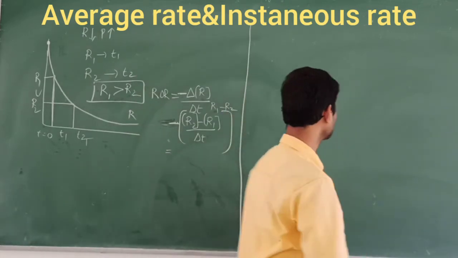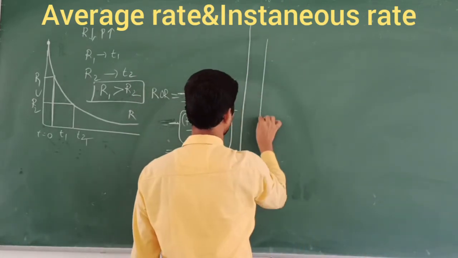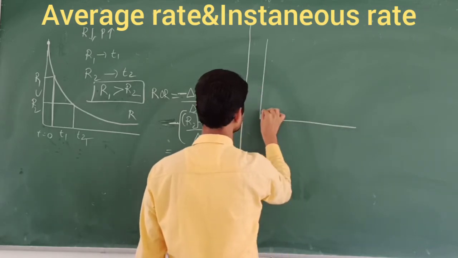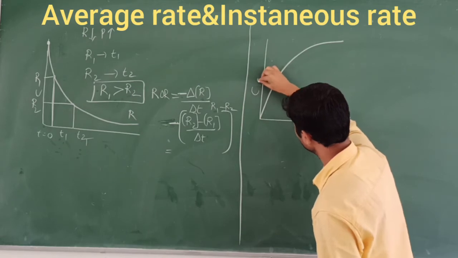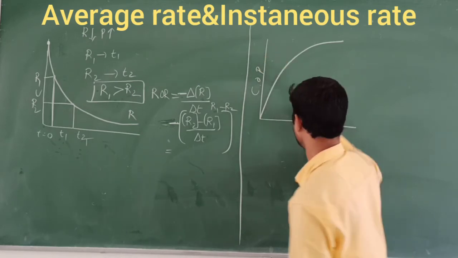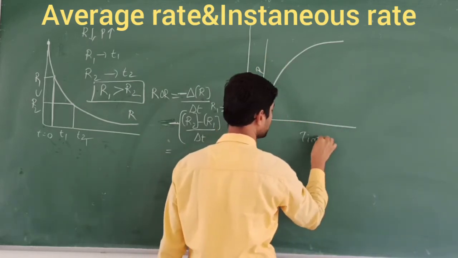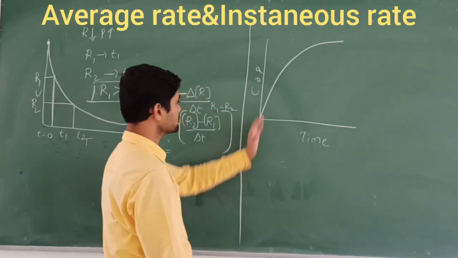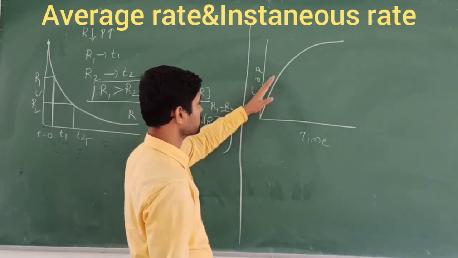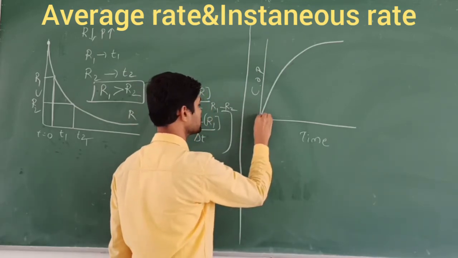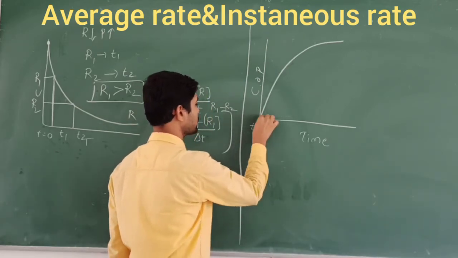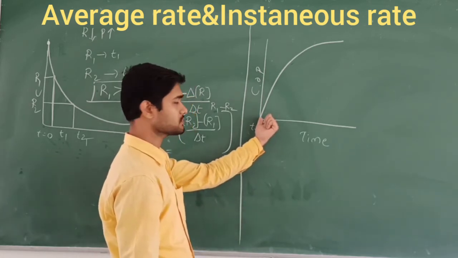Now let's take the product. What happens in the product? It is obviously the opposite of this. This is the concentration of the product against the time interval t. Here, as time increases, the concentration of the product goes on increasing. But this was the initial stage: at time t equal to 0, the concentration of the product should be 0.